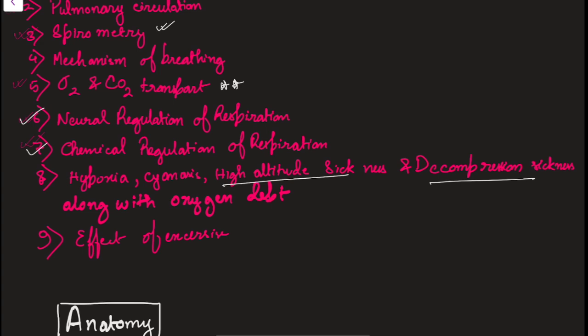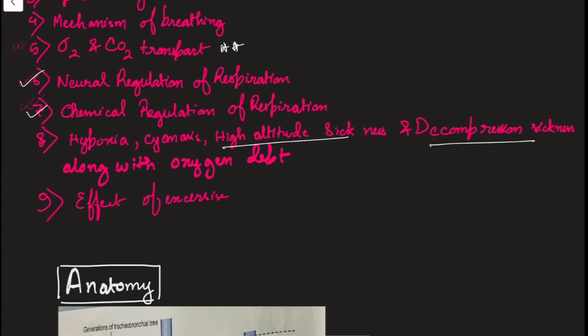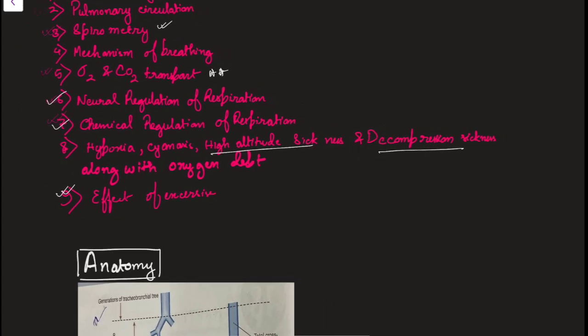After this, one question is asked very often in the exam, that is what is the effect on the respiratory system and cardiovascular system of exercise. This is a combined question of two chapters, that is how your respiratory system will adapt, and how your cardiovascular system will adapt. Here I will be taking the respiratory system. The CVS part will be taught by some other person.